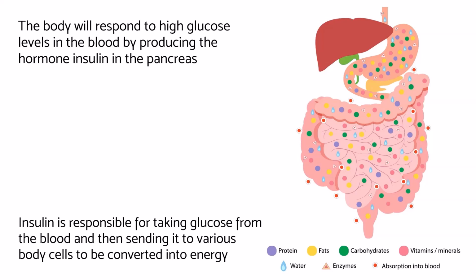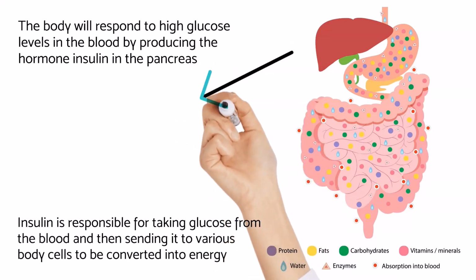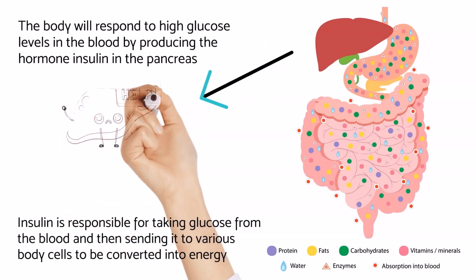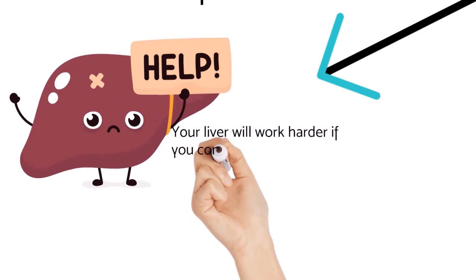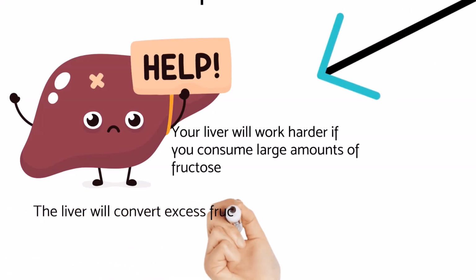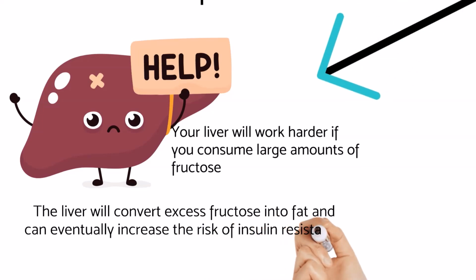Why liver? That's because sugar or sucrose contains something called fructose, a type of sugar that only the liver can absorb. The performance of your liver will be heavier if you consume large amounts of fructose. The liver will convert the excess fructose into fat. This mechanism can ultimately increase the risk of insulin resistance and interfere with healthy digestive function.